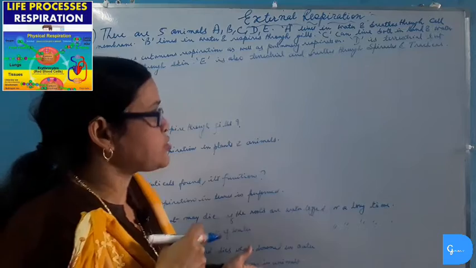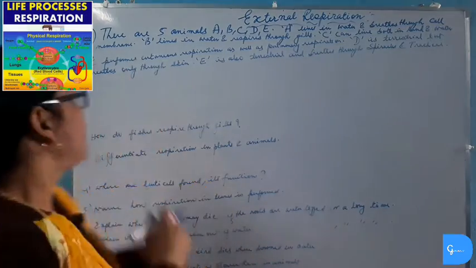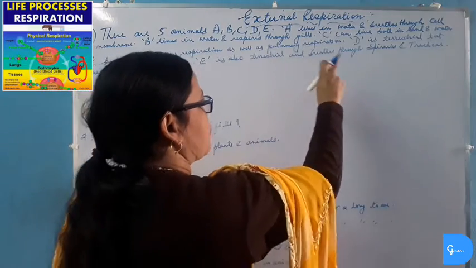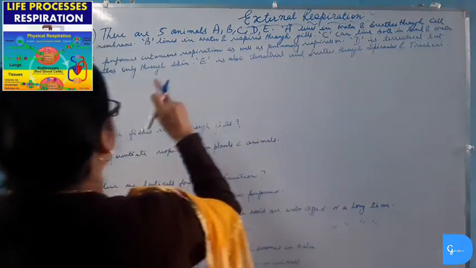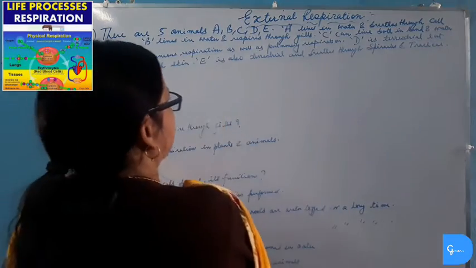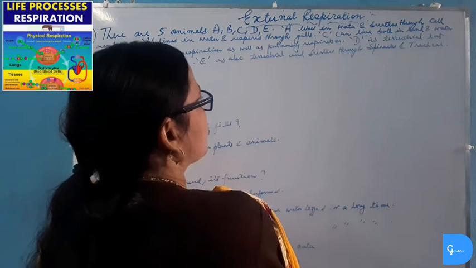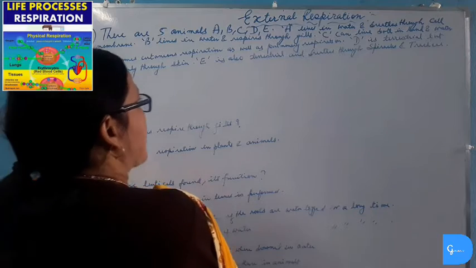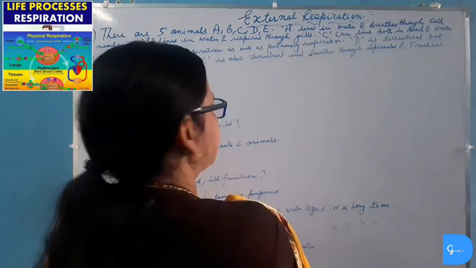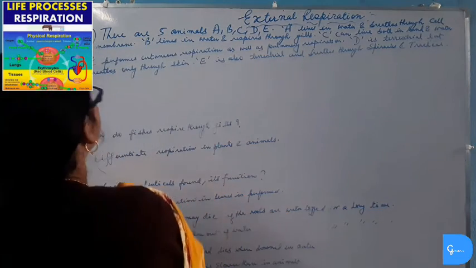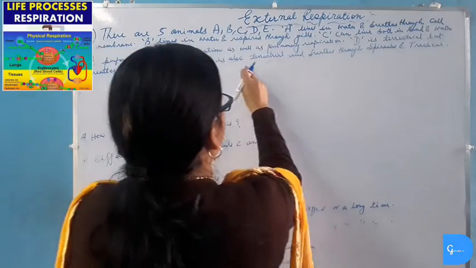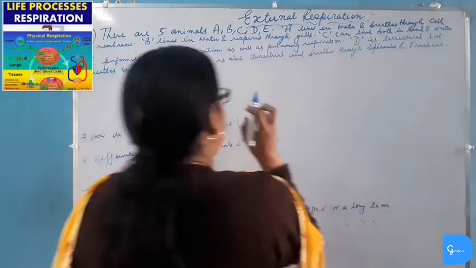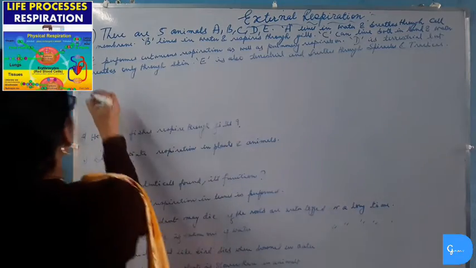Now here is a question which has come repeatedly in exams. Number one. There are five animals A, B, C, D, E. A lives in water and breathes through cell membrane. B also lives in water and respires through gills. C can live both on land and in water and performs cutaneous respiration as well as pulmonary respiration. D is terrestrial but breathes only through skin. And E is also terrestrial and breathes only through spiracles and trachea. Identify A, B, C, D and E.